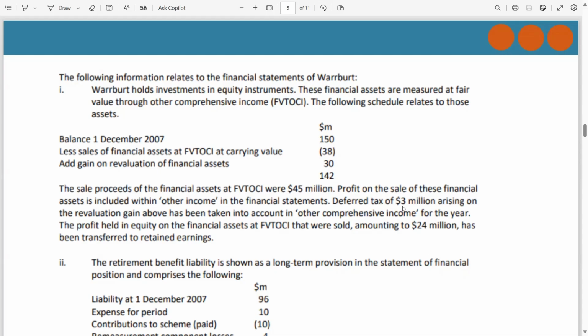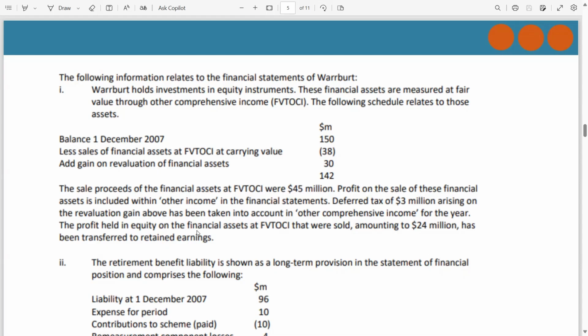Deferred tax of 3 million arising on the revaluation gain on the fair value change above has been taken into account in OCI. Of course, the deferred tax on revaluation will go in OCI because it's not part of P&L. You have to be sure about the matching principle. I have explained all these things in the IAS 12 lecture. If deferred tax arises on a particular class of asset or liability, like income or expenses, you have to make sure that it is accounted for in the same place.